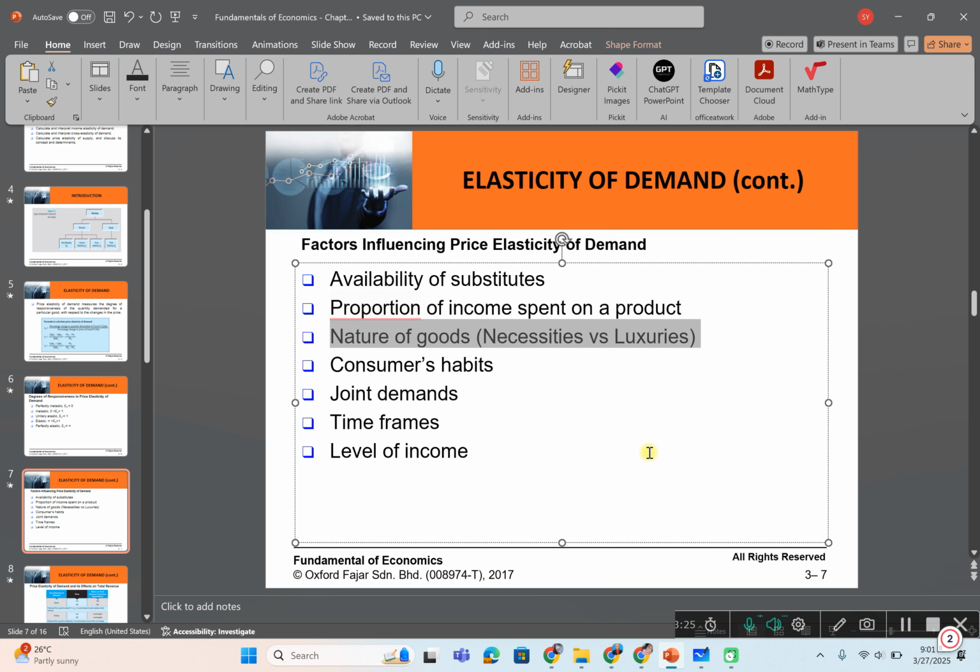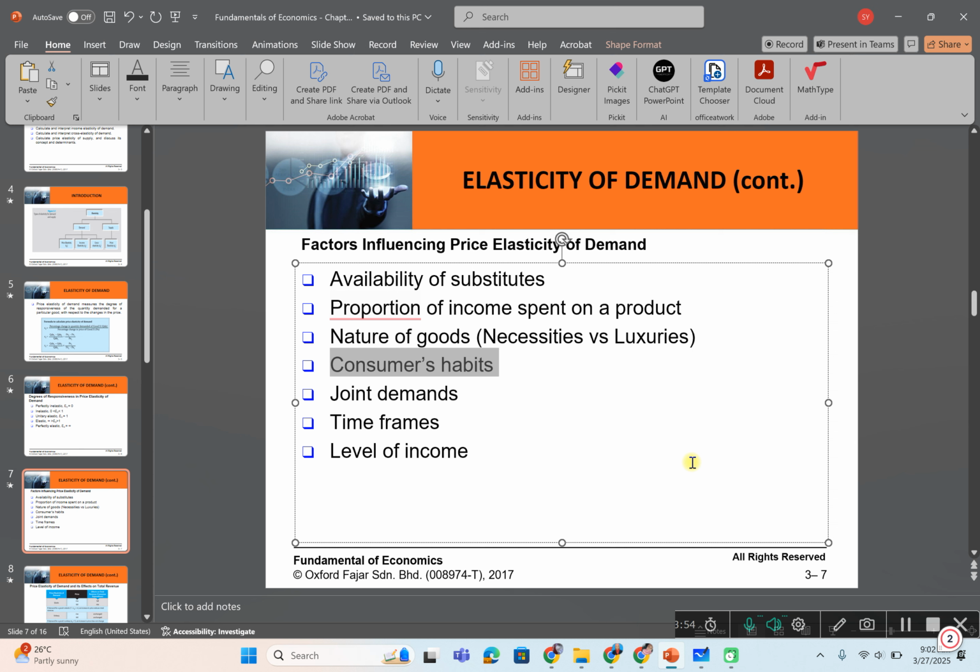On the other hand, the demand for luxurious goods, for example, watches, shoes, is more elastic because even with a small change in their prices, there is a large change in quantity demanded. So if it's a necessity, it becomes inelastic. If it's a luxury, it's elastic.